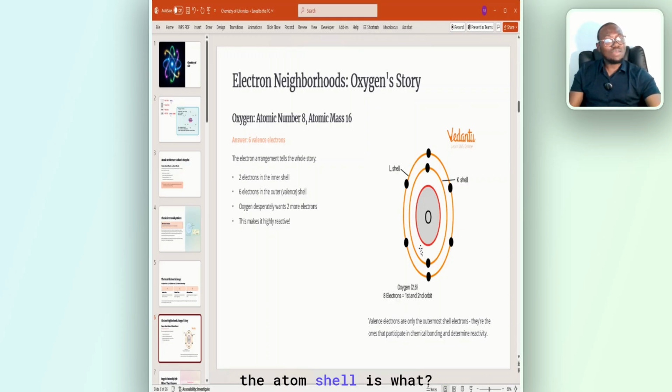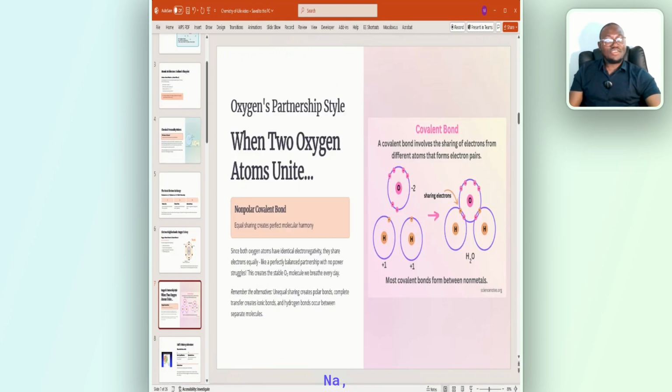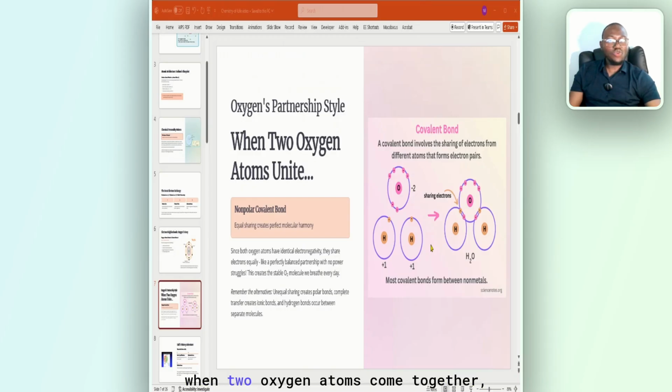But for oxygen, the outermost shell is what? 6. That's the valence electron. You can't fail this. Now, if you are asked a question like oxygen has an atomic number of 8, when 2 oxygen atoms come together, they form dash bond. What will you say? What will be the answer? When 2 oxygen atoms come together, what will it be? It will be non-polar covalent, like O2.